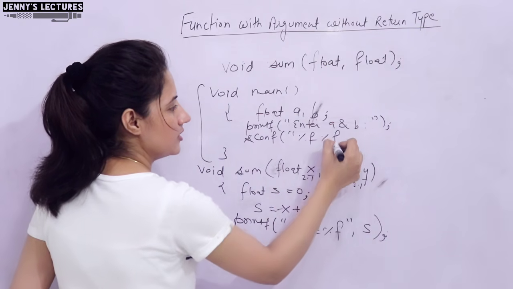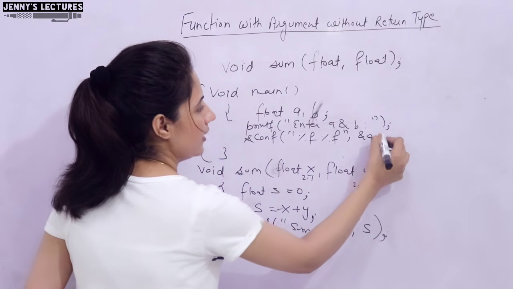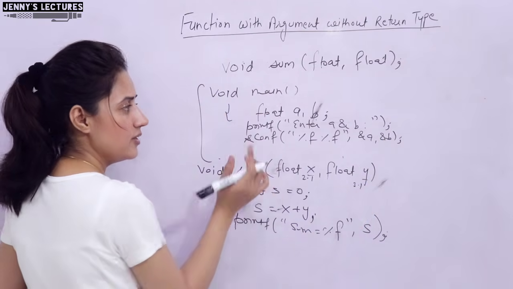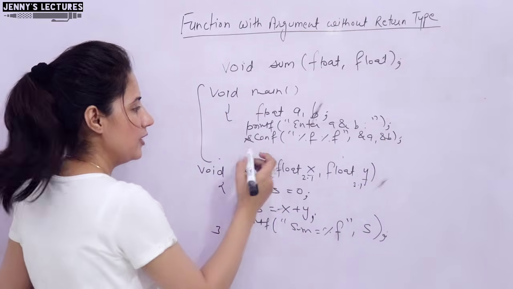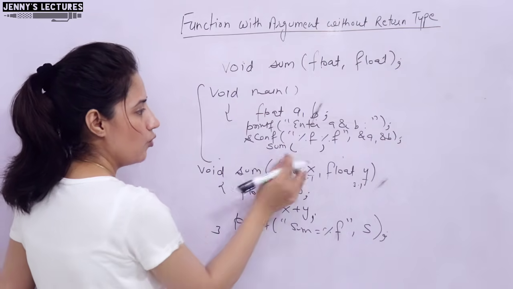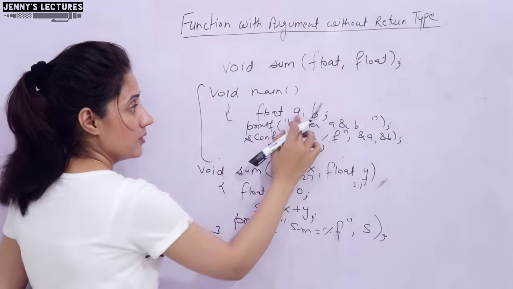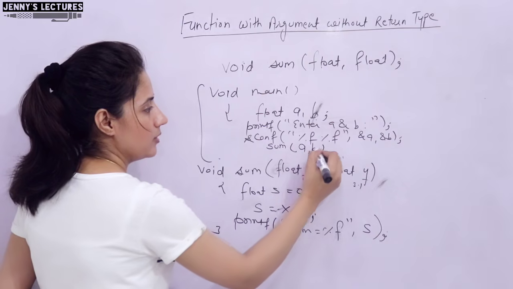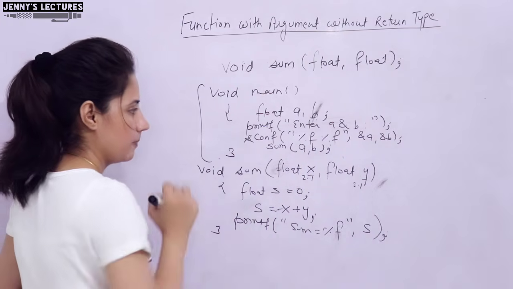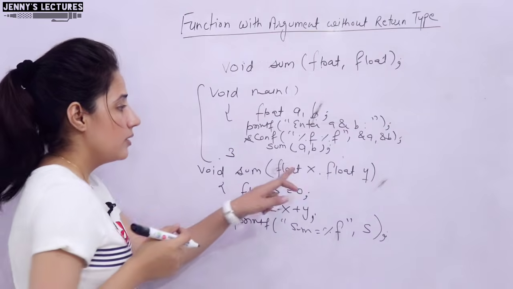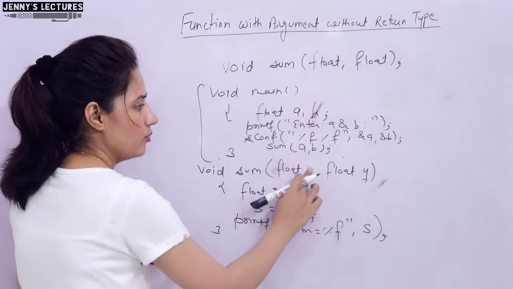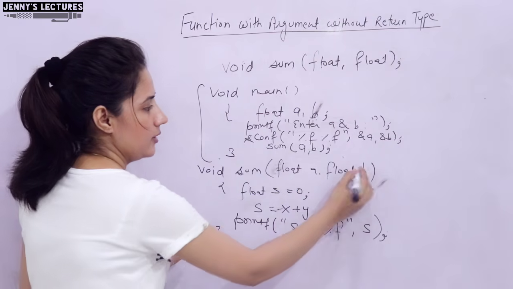Percentage f, because both are float, address of a, address of b, and after this simply you can call the function sum, and what arguments will you pass here? A and b, a comma b, the variable names, right, that is it. And now see, here also you can take x, y, or both can be the same, a, b, here also.